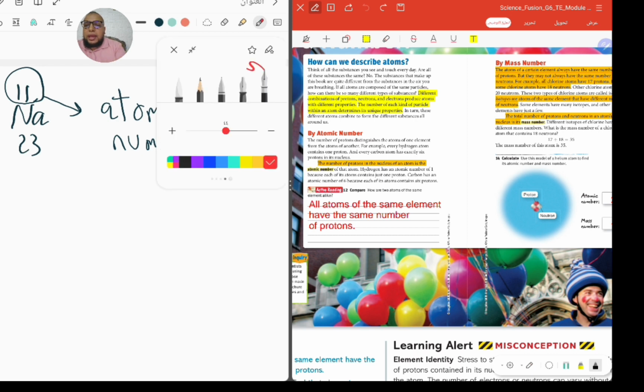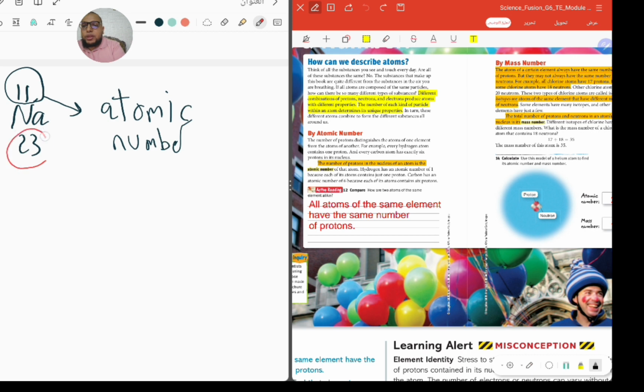Okay, and the big number, it is always referred to as the mass number. Again, the small number, up or down, is always the atomic number. The small number is the atomic number. The mass number, it is what, guys? It is the big number. So we have two kinds of numbers.